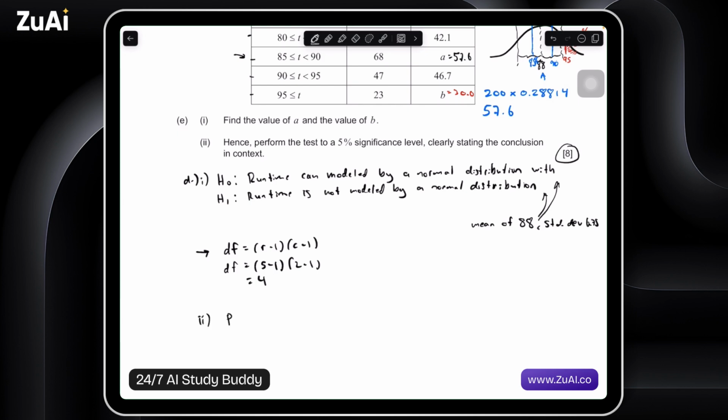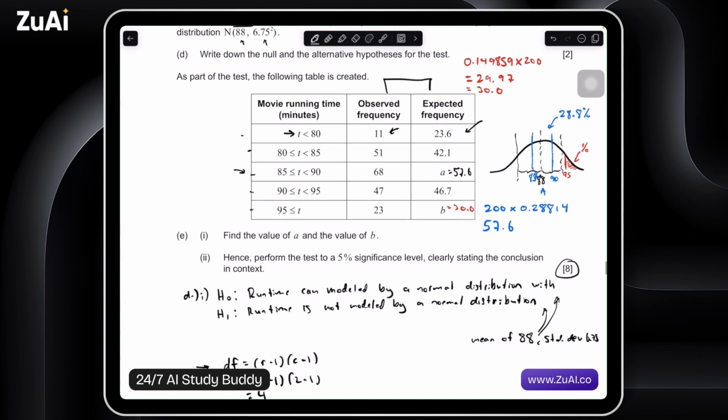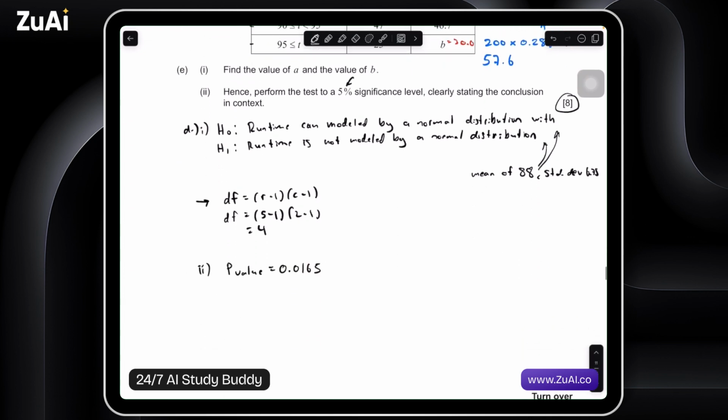So what do we know? We have a p-value which is equal to 0.0165, I guess. And we had a significance level, I believe it was 5% significance level. So clearly stating the conclusion in context.